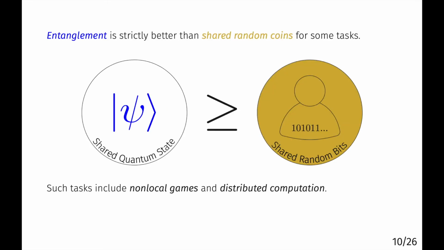Remember that entanglement is strictly better than shared random coins for certain tasks. By entanglement, you can imagine that there's some quantum coin, a quantum state that's distributed in parts to Alice and Bob, and they're allowed to make a measurement of their part of the state in any basis that they wish. Whereas for shared random bits, you can imagine that there's some infinitely long sequence of uniformly random bits that's visible to both Alice and Bob. So two tasks where quantum can beat classical are non-local games and distributed computation.